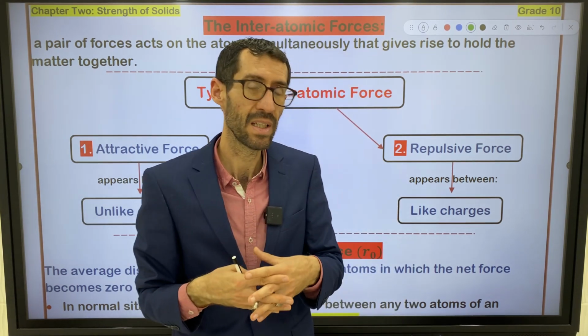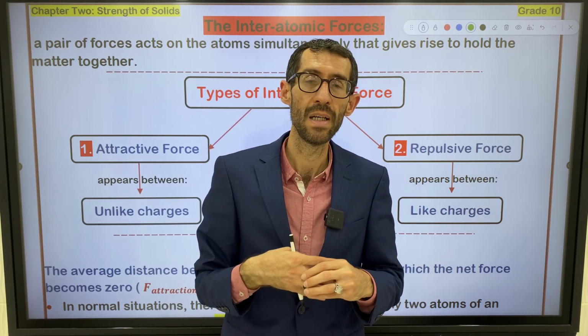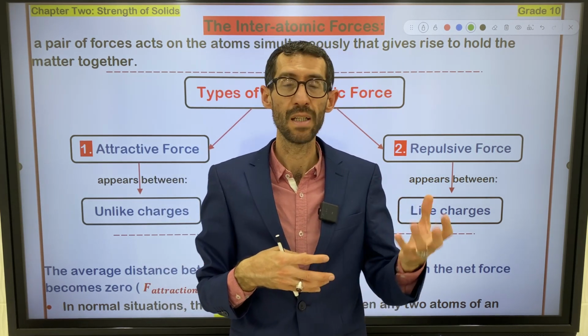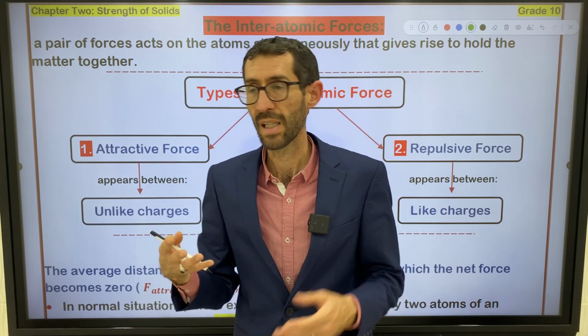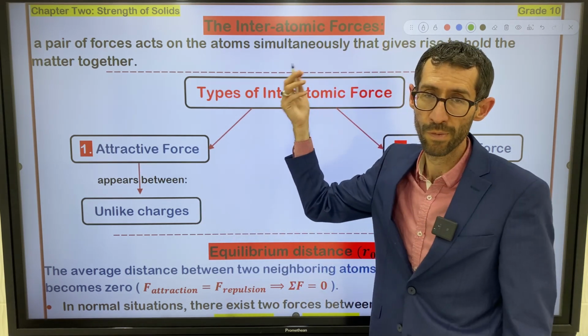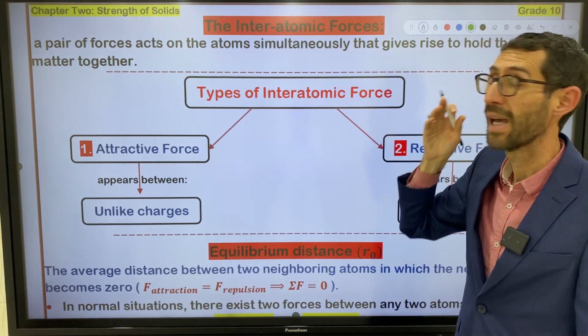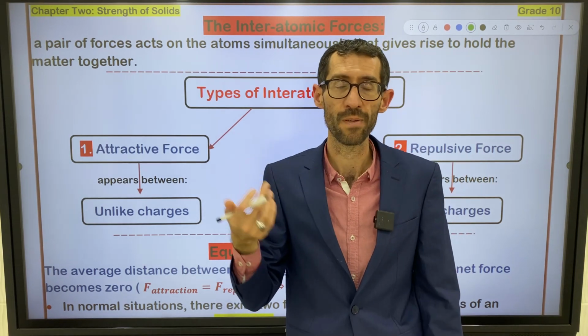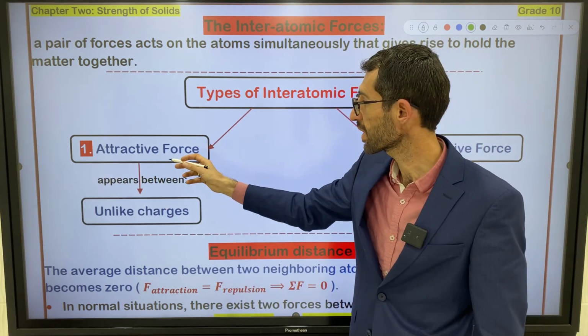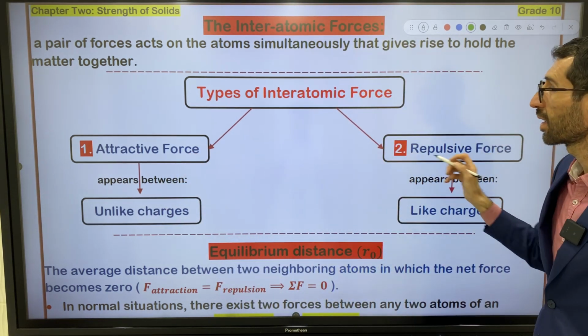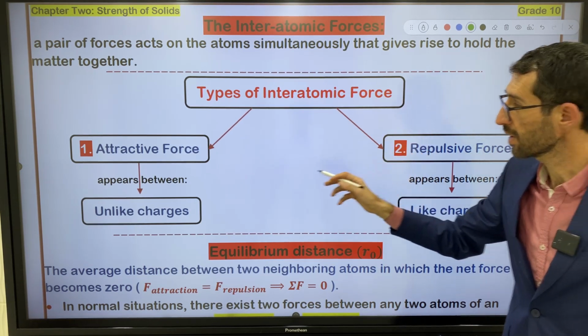Let's say they are in charge of giving the matter a certain face, right? That's why this is the function of interatomic forces. And in general, there are two types of interatomic forces: attractive force and repulsive force. Types of interatomic forces, actually.